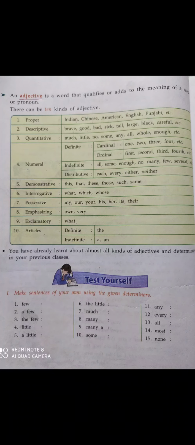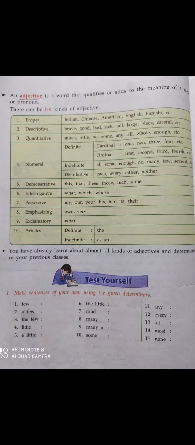For example, one boy, two glasses, first class, second standard. These types of cardinal and ordinal numbers say exact number or exact quantity, so they are definite numeral adjective.